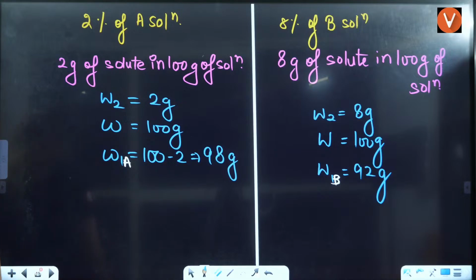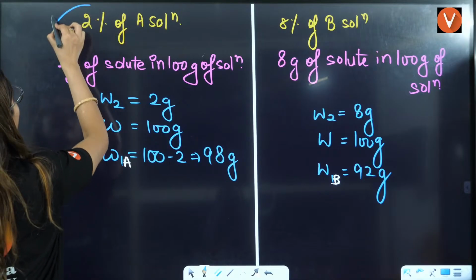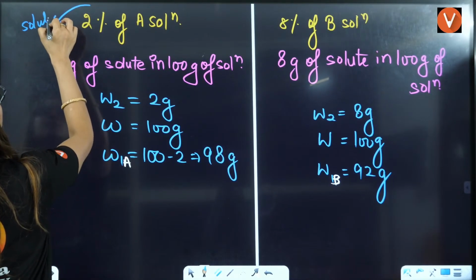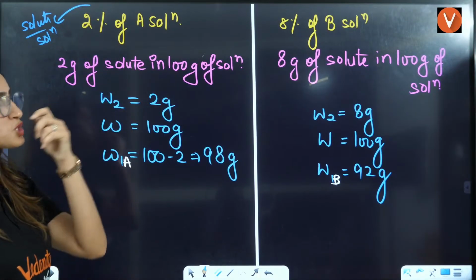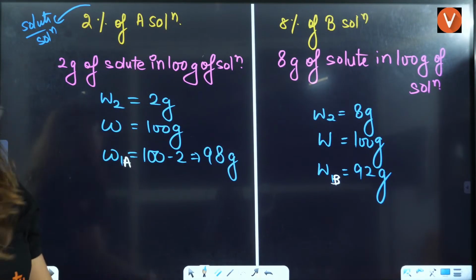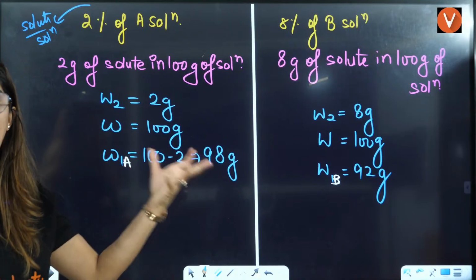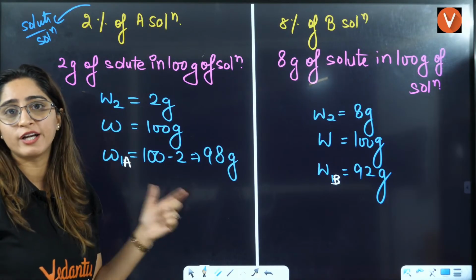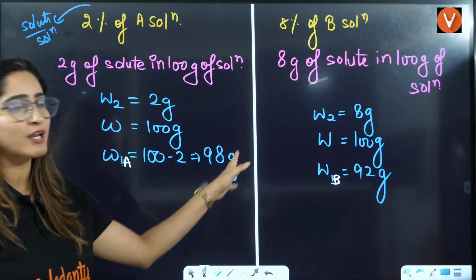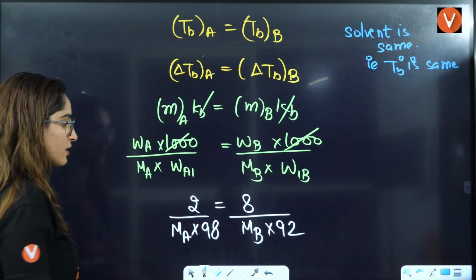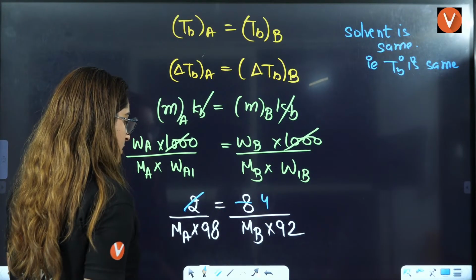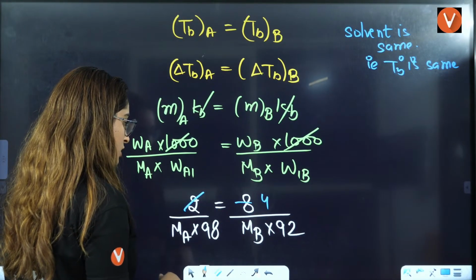Yes, everybody? Yes, Rohit, is that clear? Always percentage is solute by solution. That's why we have taken, if this is 2, then solution will be 100 grams, right? But in the molality, we have to put the value of solvent, not the solution. So we have to solve the value of solvent for both of them, and you can get your answer here. This is 4, right? This you can solve, right?